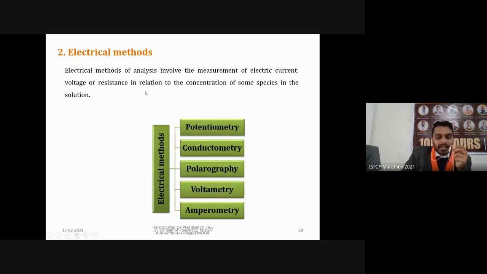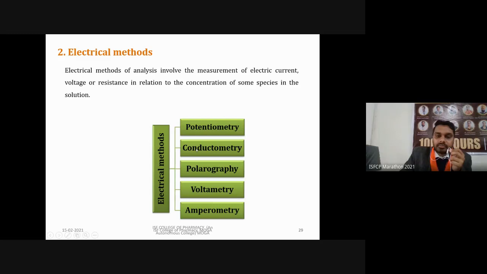The second type of quantitative analytical techniques is the electrical method. In electrical methods, we use potential-determining methods, charge-based methods, or other techniques. This analysis involves measurement of electric current, voltage or resistance in relation to the concentration of some species in the solution. We can determine electric current based on electrons, and then voltage. These are different types of electrical methods: potentiometry, conductometry, polarography, voltammetry, amperometry.